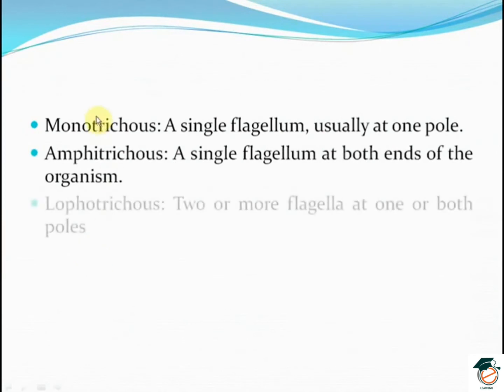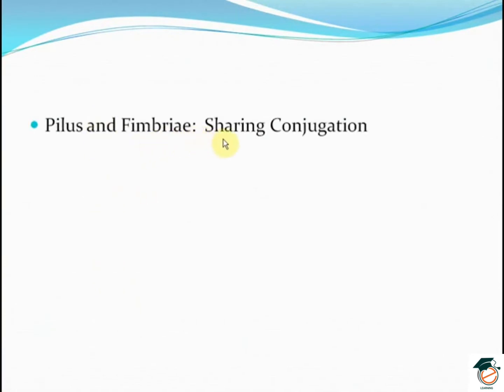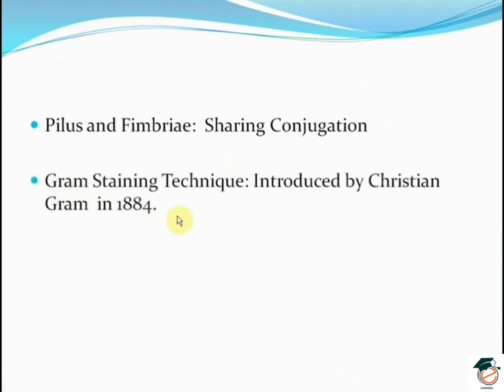Now, as described earlier, monotrichous, a single flagellum usually at one pole. Amphitrichous, single flagellum at both ends of the organism. Lophotrichous, 2 or more flagella at one or both poles. Peritrichous, flagella over the entire surface. Pilus and fimbriae are used in the case of conjugation.